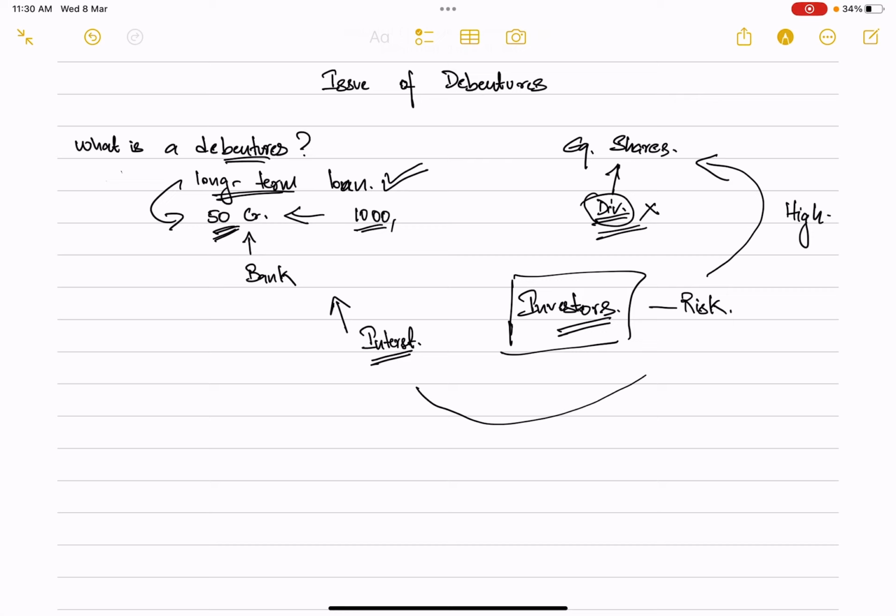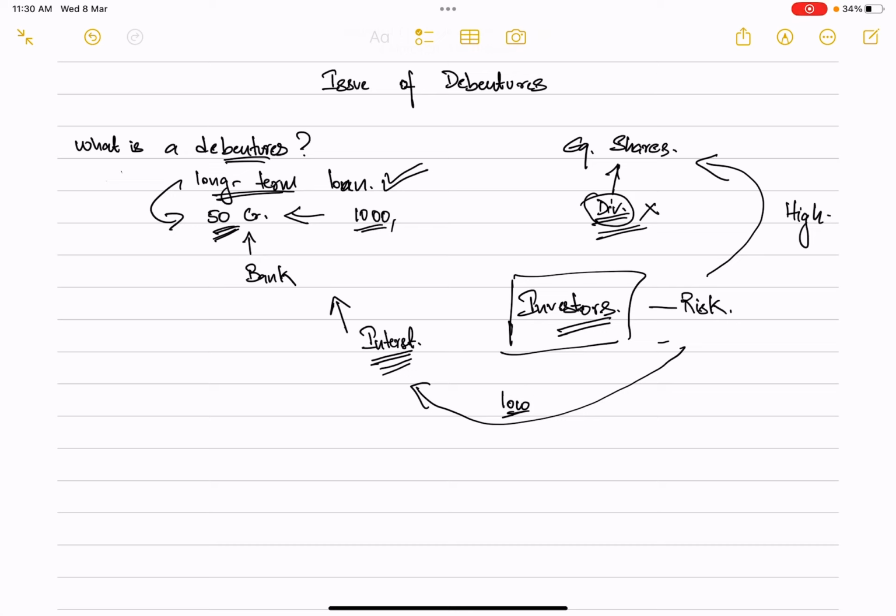Whereas if you have invested in a debenture, you will be receiving interest regardless of the profits or losses made by the company. So the risk is low. This is one of the reasons why investors are attracted towards debentures.